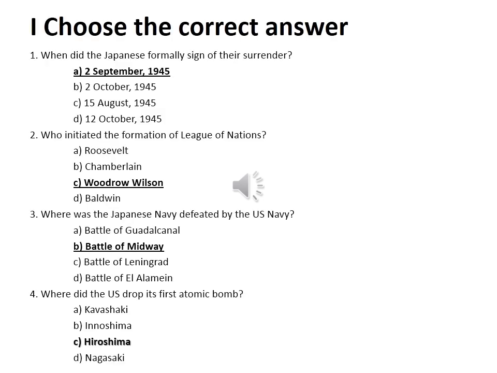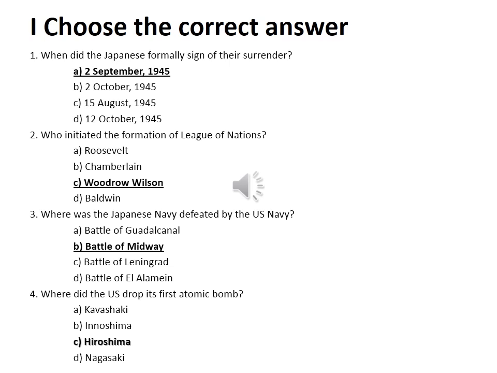First, choose the correct answer. First question: when did the Japanese formally sign their surrender? The Japanese didn't surrender even after the death of Hitler and Mussolini. They faced the Allied powers single-handedly. But they were forced to surrender because of the atom bombs dropped by America on Hiroshima and Nagasaki. Without any choice, Japan was forced to surrender.